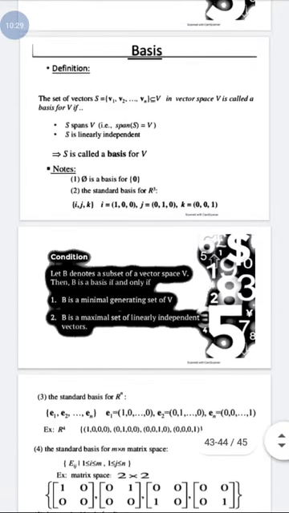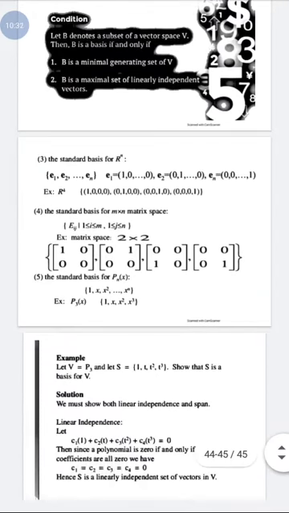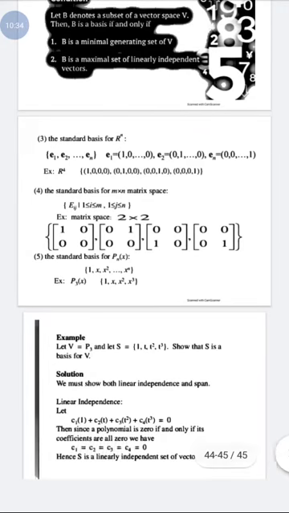These are examples of the vector space. We have an example of the vector space with 1, t, t squared, t cubed. We have to show whether this is a basis or not, so we apply the linear combination. If the linear combination is 0 only trivially, it means the vectors are linearly independent and they can span the whole vector space. Therefore this set is a basis for the vector space. Thank you.